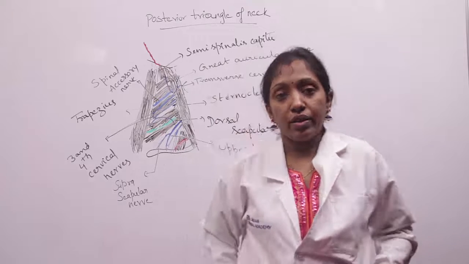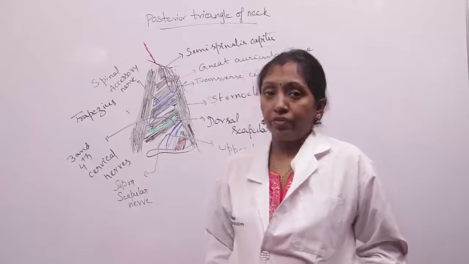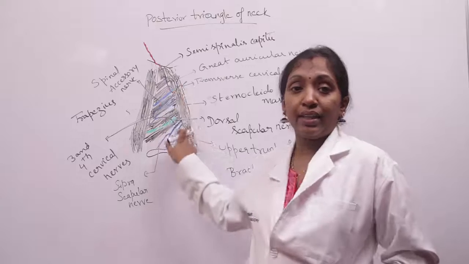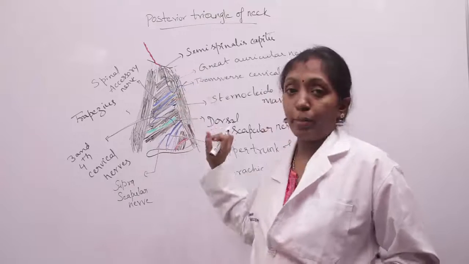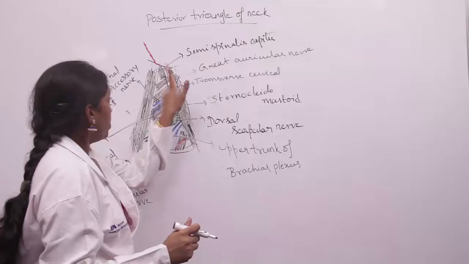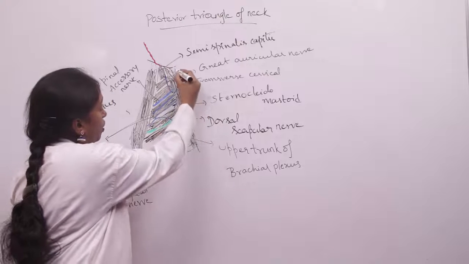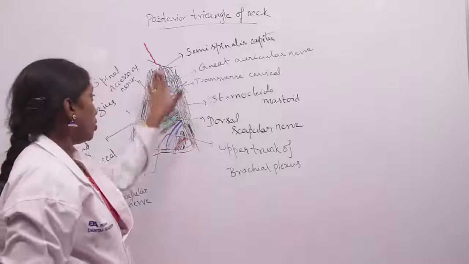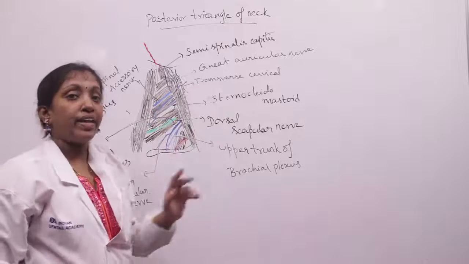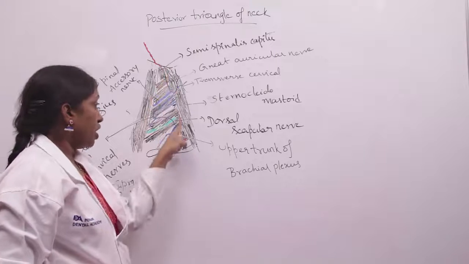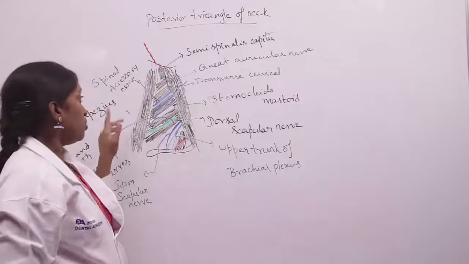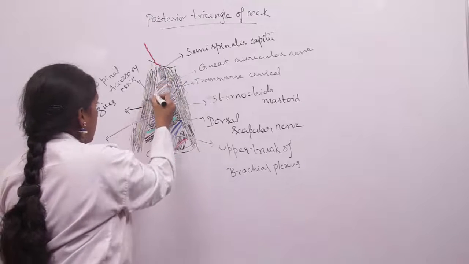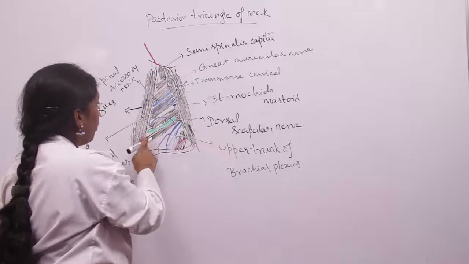So coming to the posterior triangle of the neck, it is bounded anteriorly by the posterior border of sternocleidomastoid. This is the anterior border of sternocleidomastoid, and this is the posterior border. It is bounded posteriorly by the anterior border of trapezius. So this is the trapezius, and this is the anterior border of trapezius.